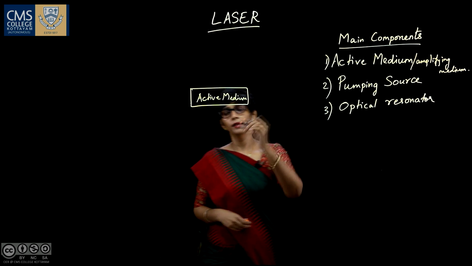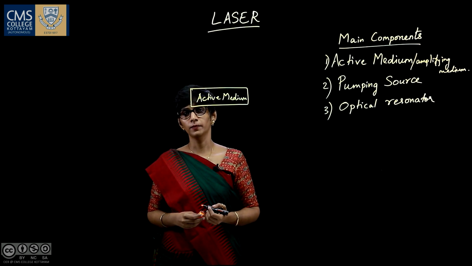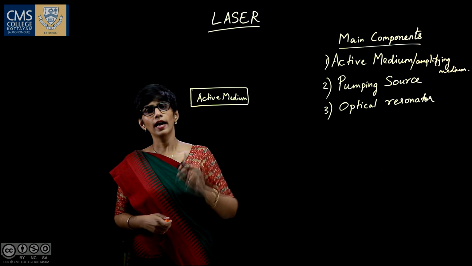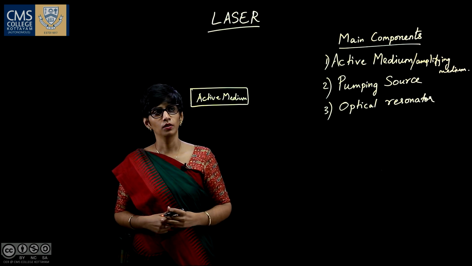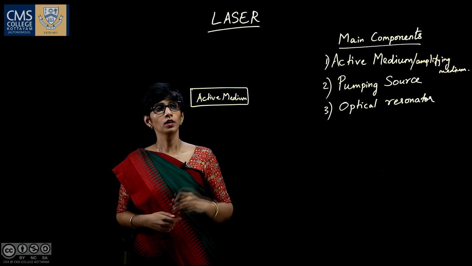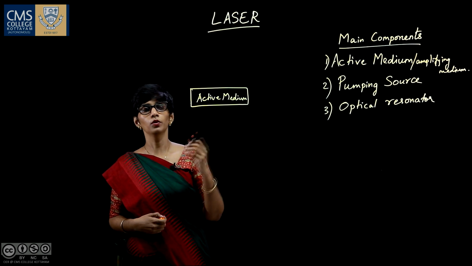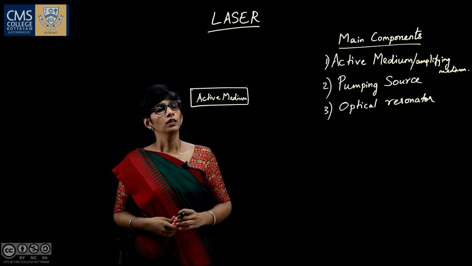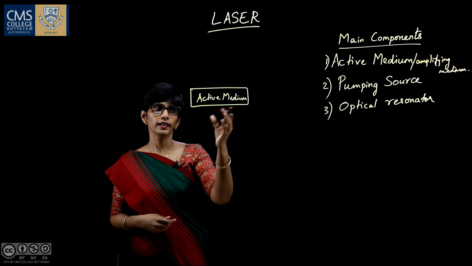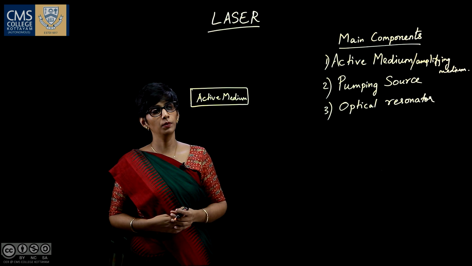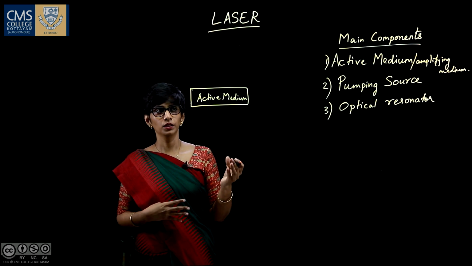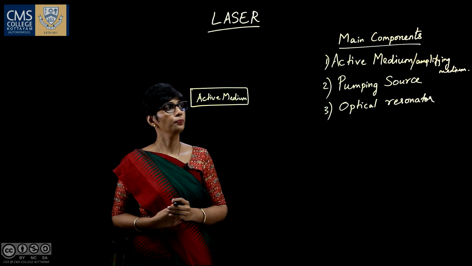Here in the active medium, population inversion takes place. Not all atoms support population inversion; only a few atoms having some different characteristics support it. So lasing action takes place in this medium.